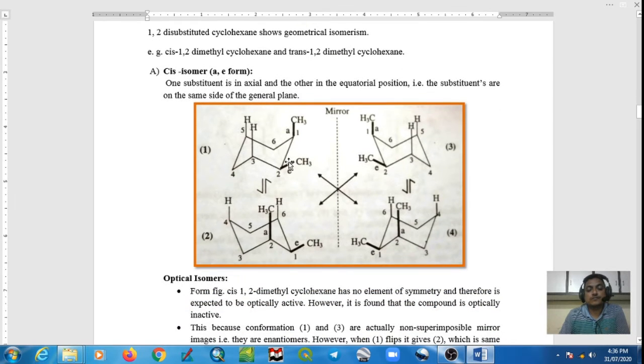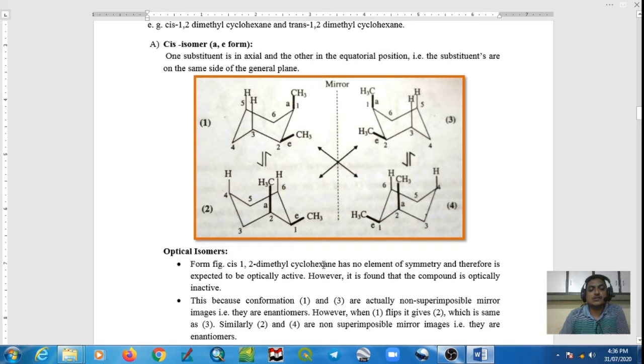In case of cis 1,2-dimethyl cyclohexane, what about optical isomerism? Let us talk about optical isomerism. In case of cis 1,2-dimethyl cyclohexane, there is no element of symmetry, meaning no plane of symmetry.